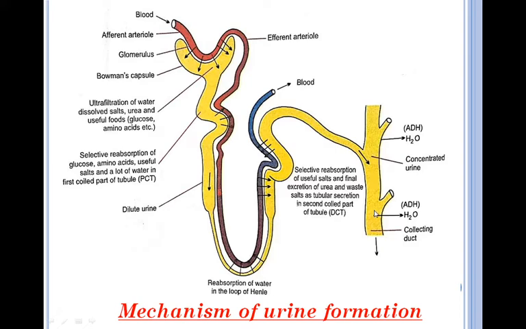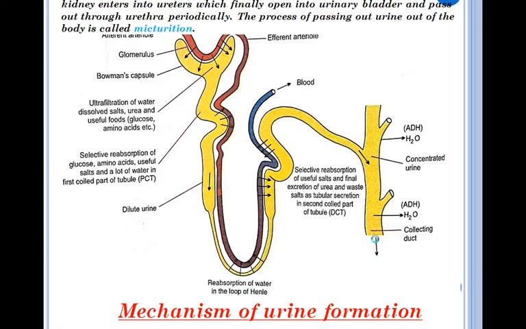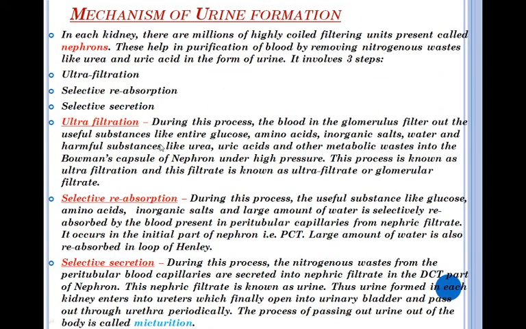collected in the collecting duct, and from the collecting duct it enters into the pelvis part of the kidney, and from the pelvis it goes to the ureters, and from the ureters it is stored temporarily in the urinary bladder, and when we feel an urge to pass the urine out from the body, then through the urethra it comes out. This is the mechanism of urine formation. Now let us see and revise what you have learnt about the mechanism of urine formation with the help of the diagram in the previous slide.